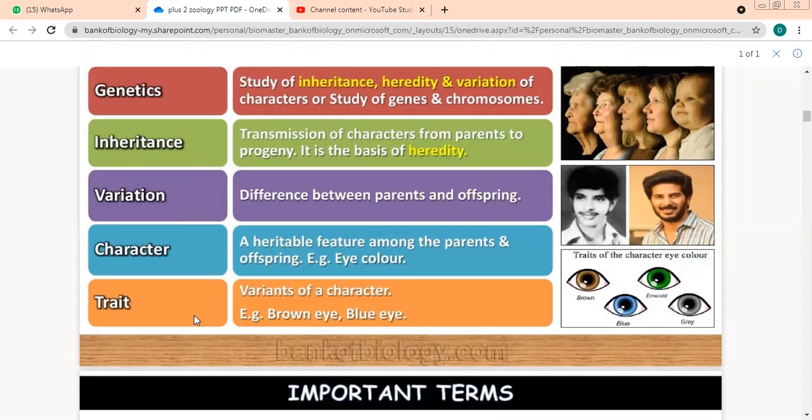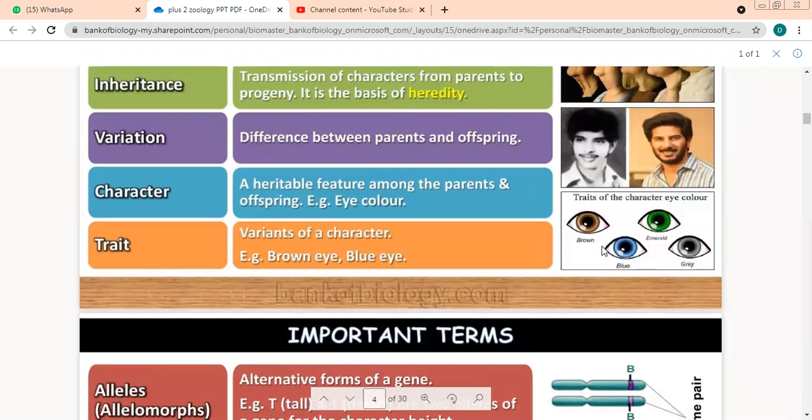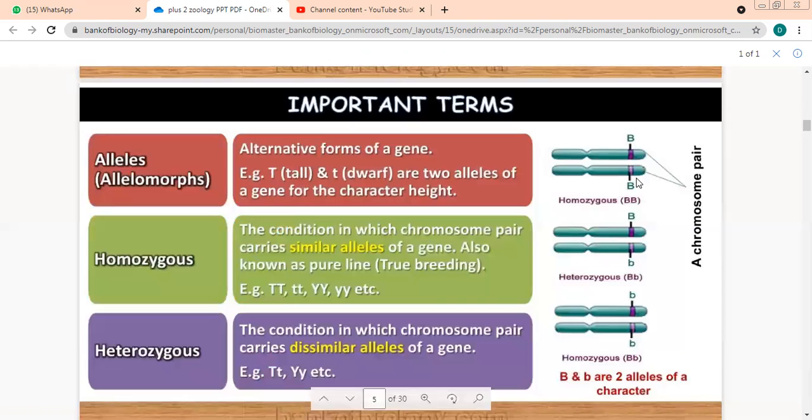Normally, I have seen the words character and trait misunderstood. We take trait as the same as the character, but trait is not the same as a character. Trait is the different forms of the same character. We have taken these traits of eye color: brown, blue, gray. Are these characters or traits? Blue, black, brown. Traits. These are traits. And what is your character here? Eye color. It is eye color, beta. Understood the difference between traits and characters?